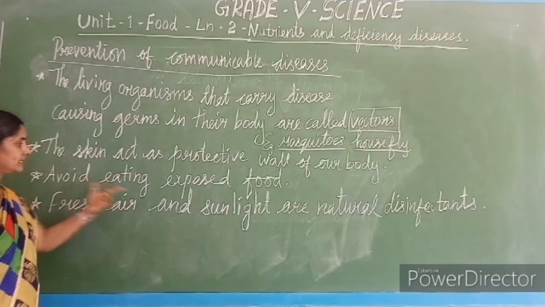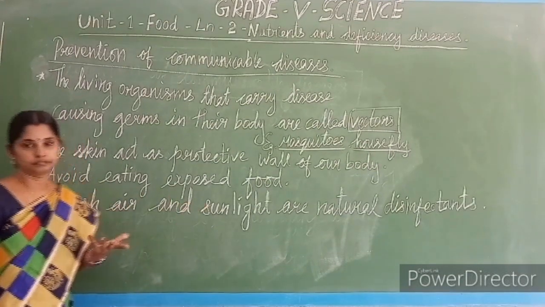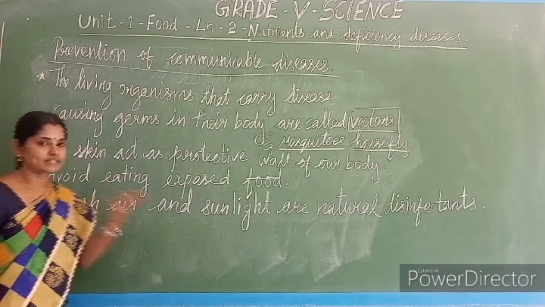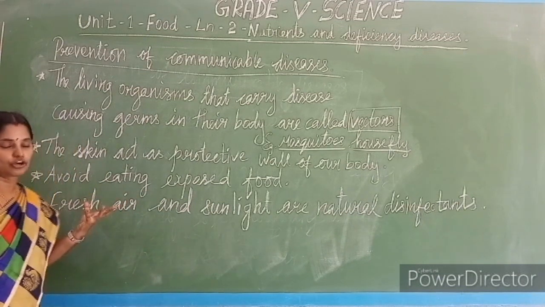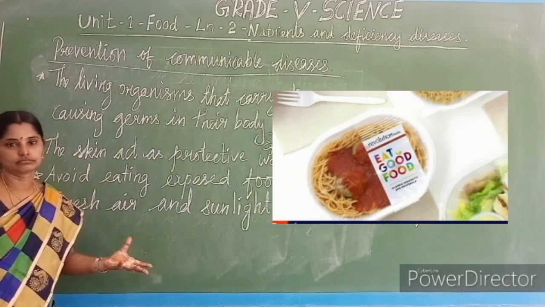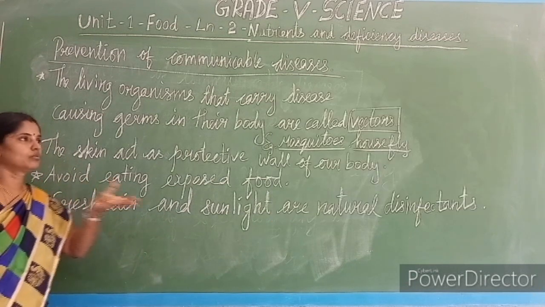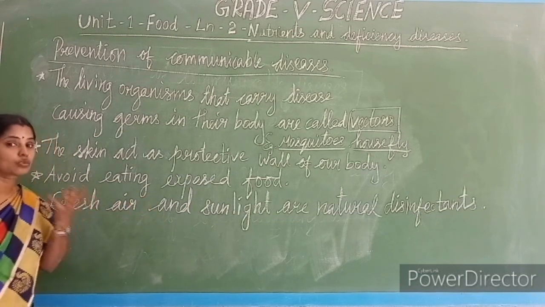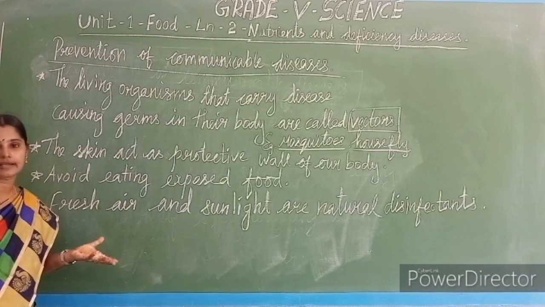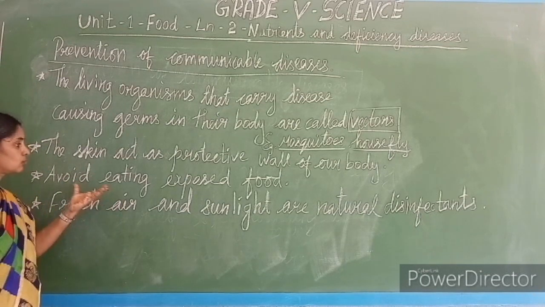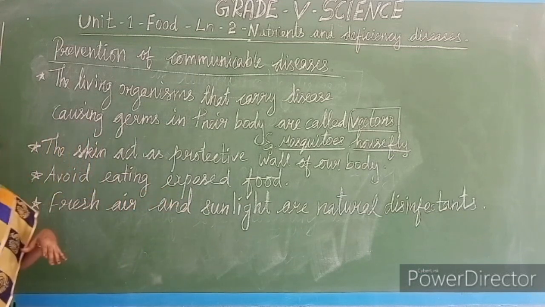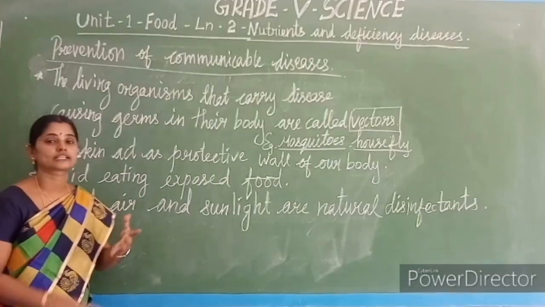Then avoid eating exposed food, uncovered food. On the roadside they are selling many foods, no? So you have to check the quality of the food. Don't check the money. Check the quality of the food, how it's cleaned, how they are preparing. Food should be checked before you take it. So avoid eating exposed food.